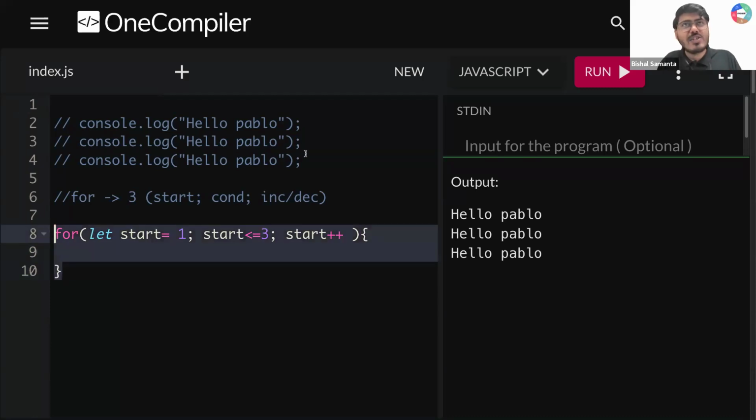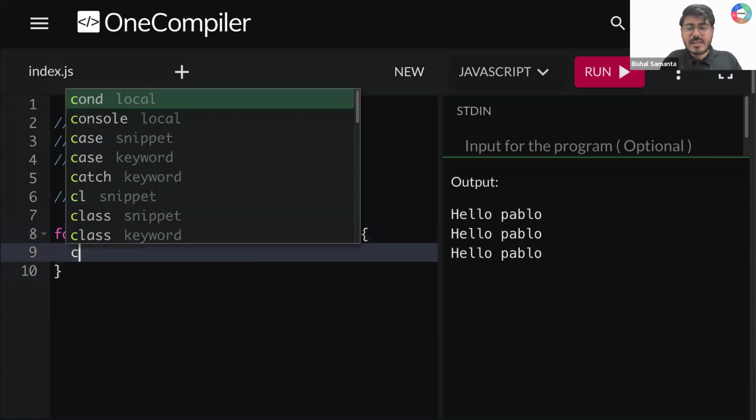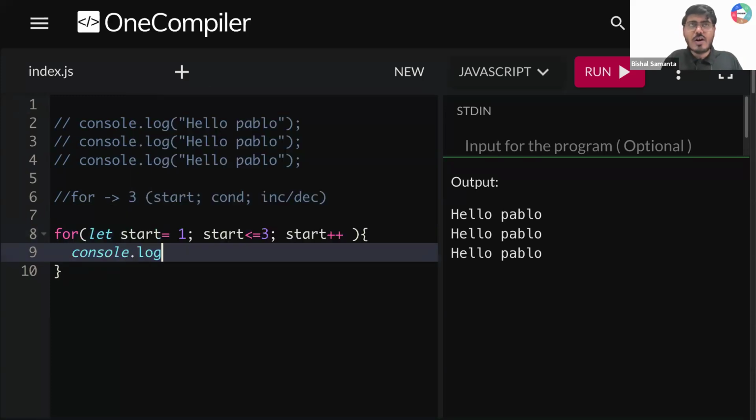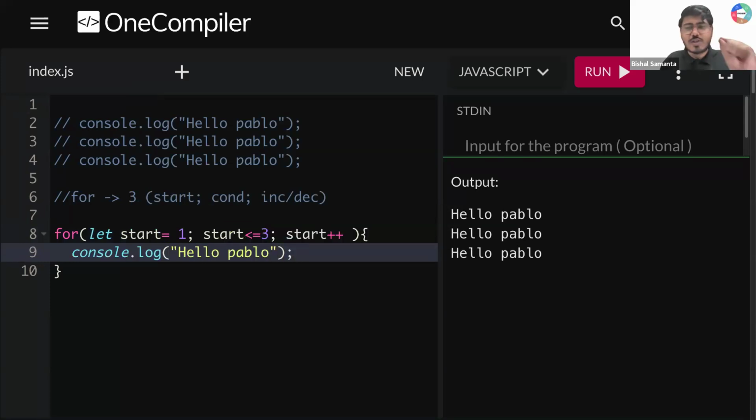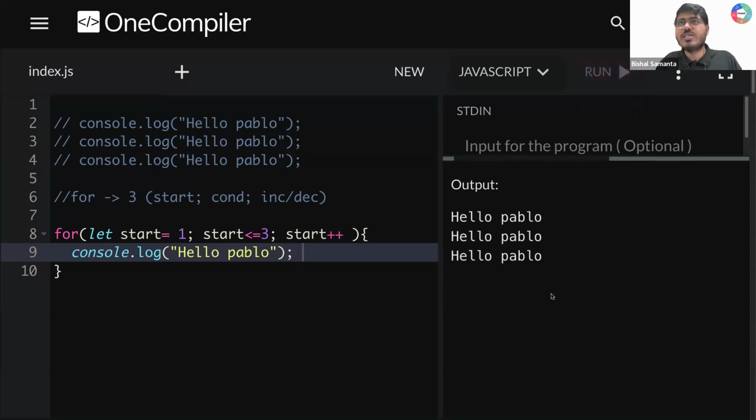I don't want anyone to worry, we will understand this later. But let's do one thing. So here I'm writing console.log hello Pablo. Okay, let's see this output. Guys, don't worry how this is working and all. We'll learn all of this from scratch, but just see the output, what we are getting here. So let me click on this run button.